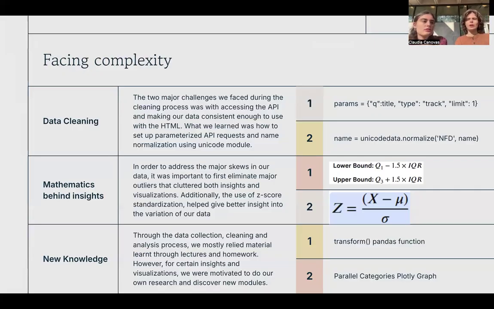And then some new knowledge is we learned about the transform pandas function, which instead of apply, which gives you one group with a value, would apply that value to every single thing that matches that group, so it's the same size and doesn't cause errors. And then, as we explained, the parallel plotly graph is also something new that we learned.